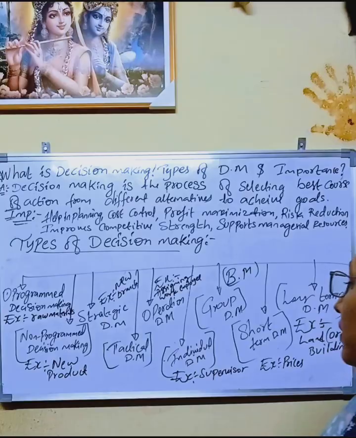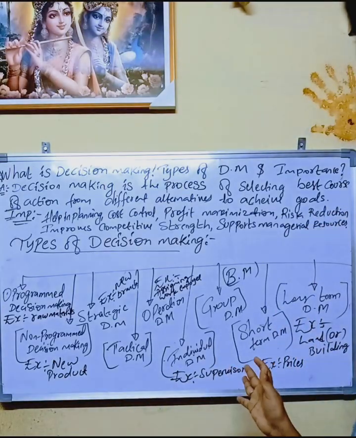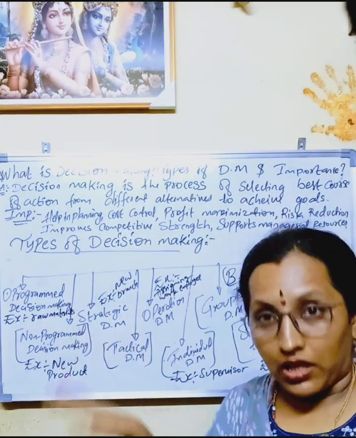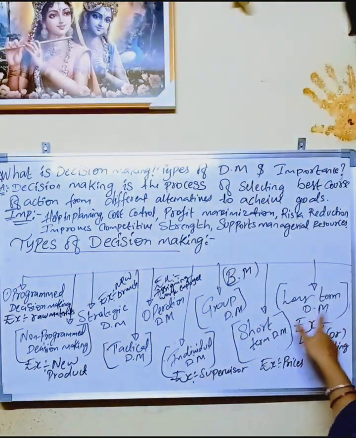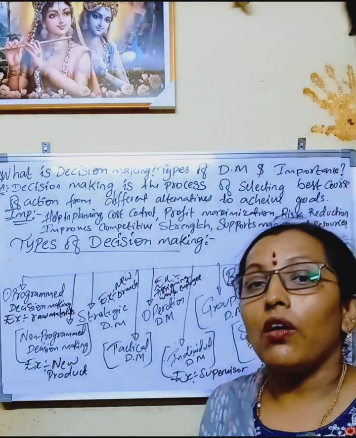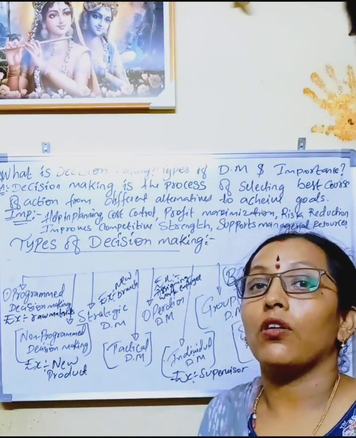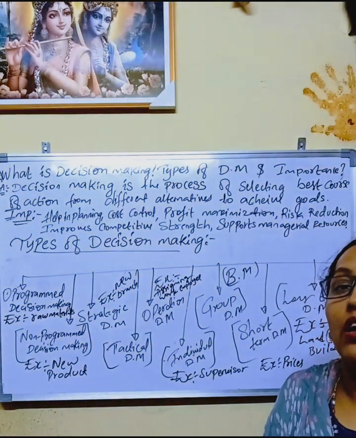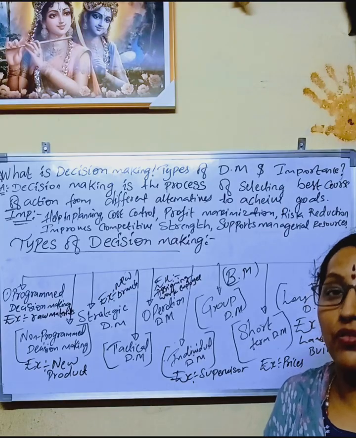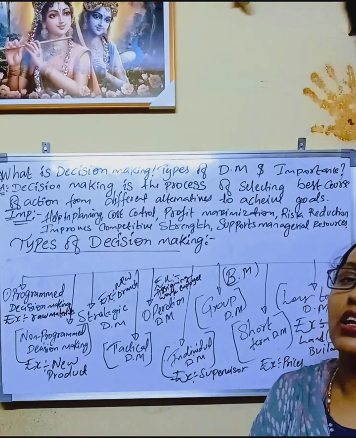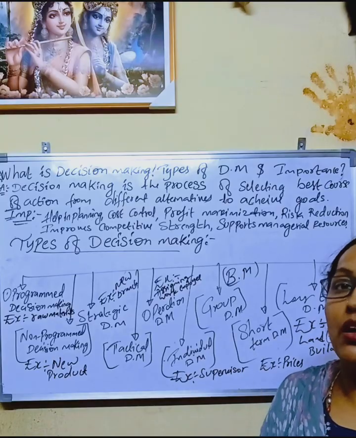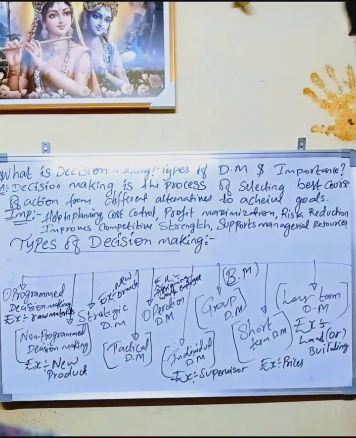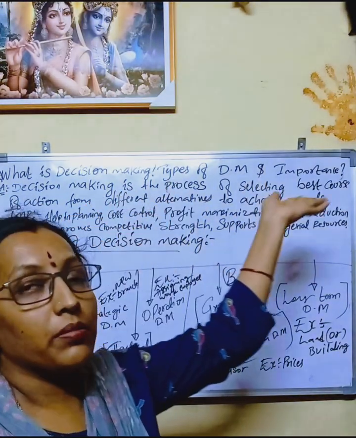Now, coming to short term decision making, I already gave an example. For example, due to seasonal changes, prices will increase or decrease. This is the example for this. And long term decision making, for example, for organization benefit, we are purchasing any plant or machinery to use the resources more effectively and efficiently, and also any land or building. It is long term decision making. For a long time we will use this, right? So these are all the types of decision making and their importance.